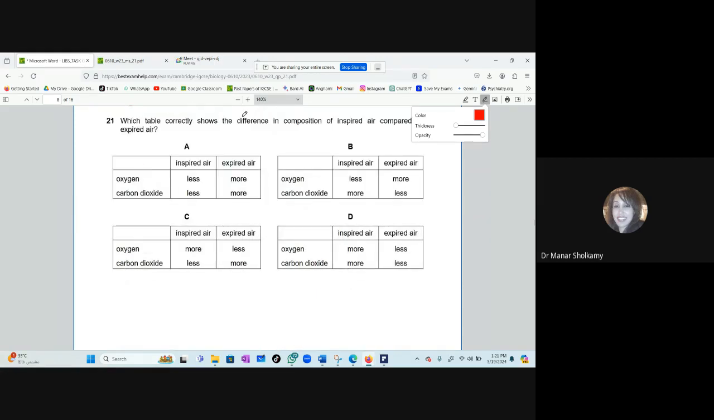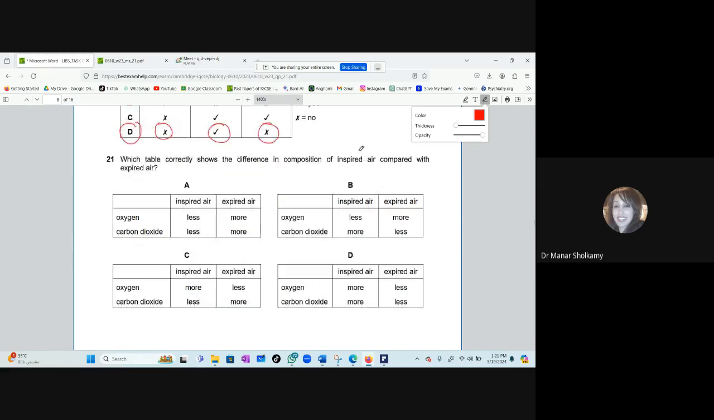Good. Which table correctly shows the difference in composition of inspired air compared with expired air? Look, in A, okay, the inspired air has less oxygen. Is A correct? No. No, no way you will breathe in air with less oxygen. Okay, let's look at B. In inspired air again, it has less oxygen. Can B be correct? No. No, no way. So I'll cross it out.